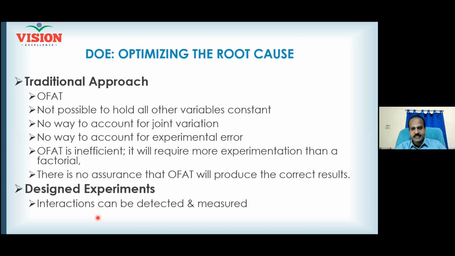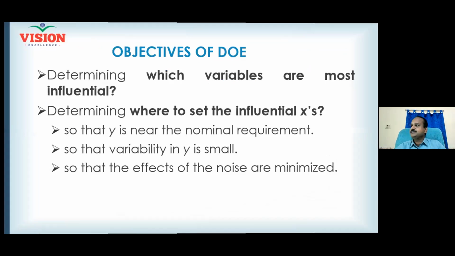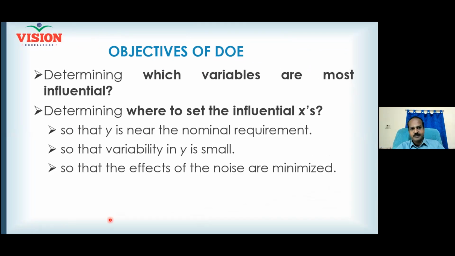So what is interaction? What is main effect? Every factor can have an effect on your Y. That is what we call main effect. Similarly, there could be an interaction effect also. We'll discuss that, and that is the advantage of going for the designed experiment. And what is the objective? You can use DOE even to understand whether a factor is influential or not. This you already did, like in a screening level.